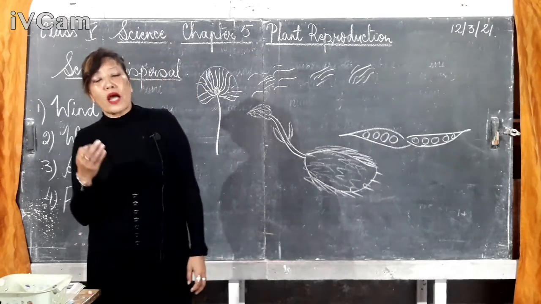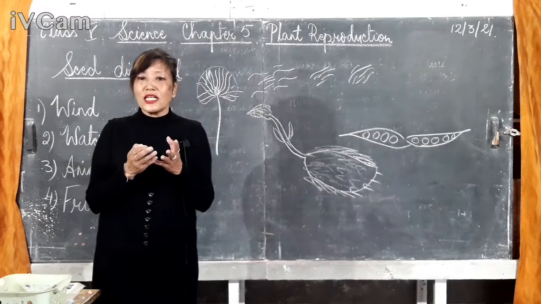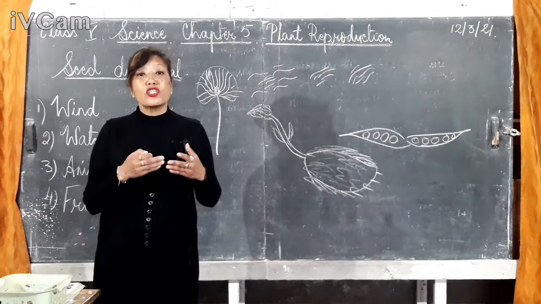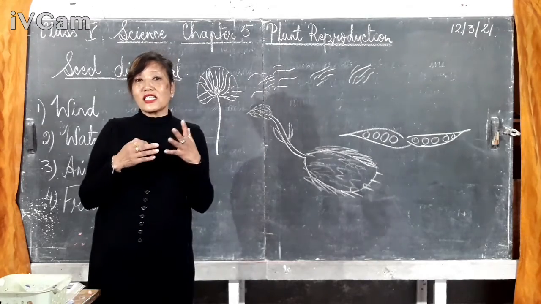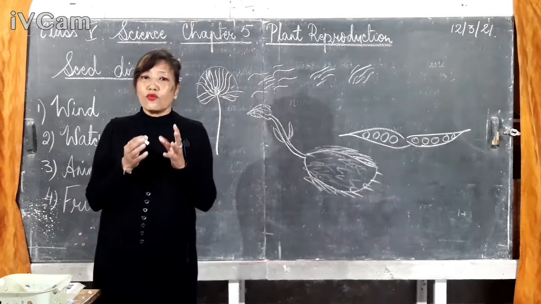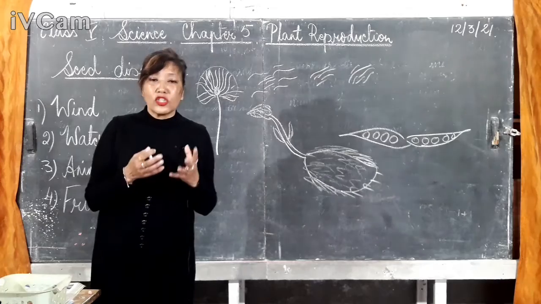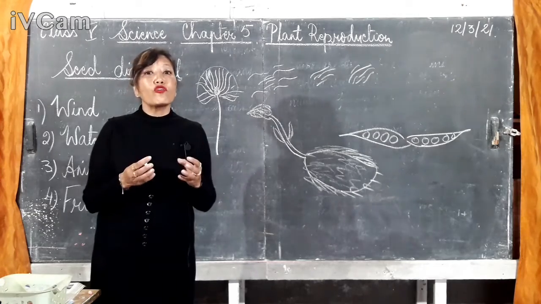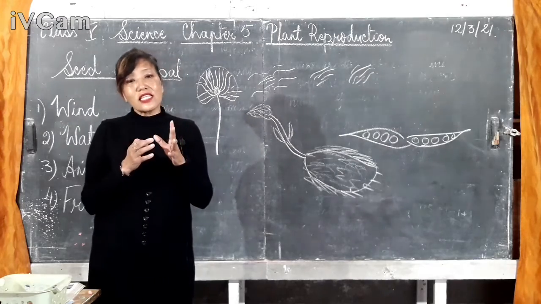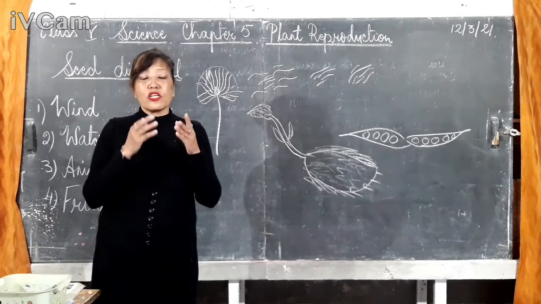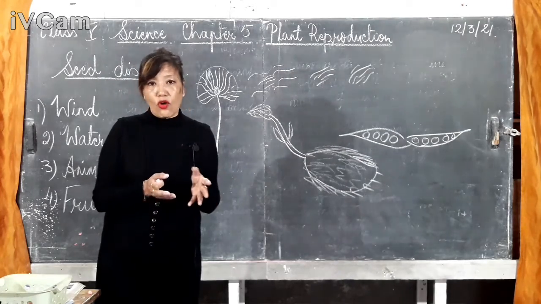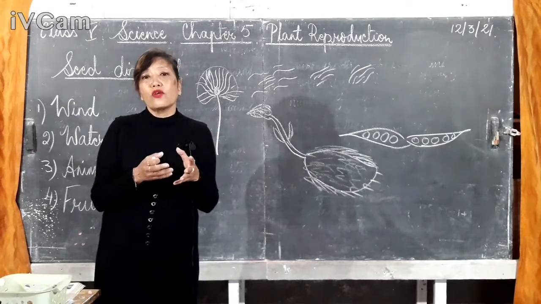So to grow a new plant from a seed, the seeds need to get some favorable conditions. And to get those conditions, the seeds need to be scattered, right? So once the seeds which are inside the fruit get matured, then the seeds will fall from the parent plant. So suppose all the seeds fall near the parent plant only, then what do you think will happen to the seeds?